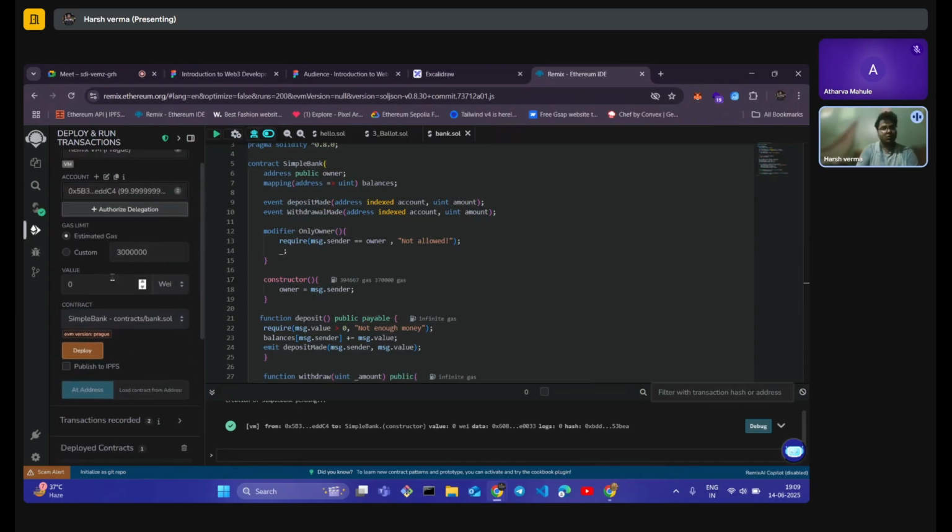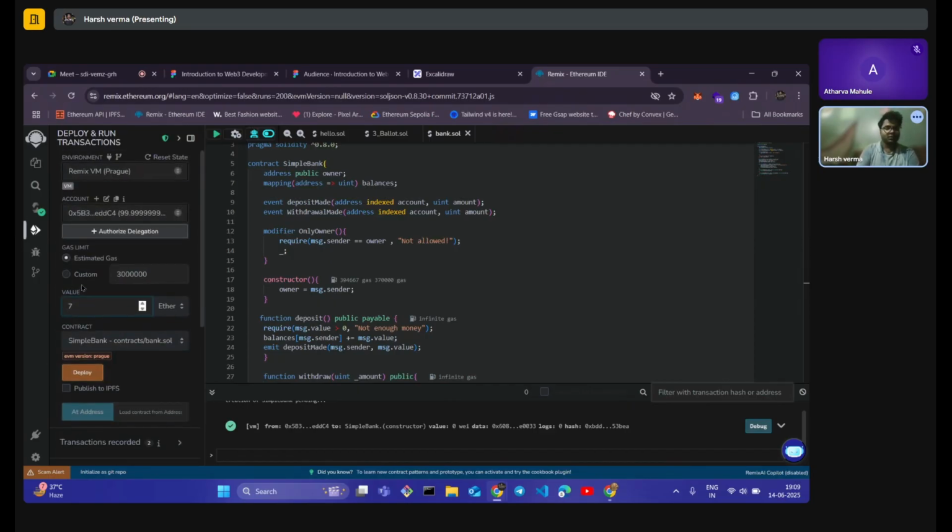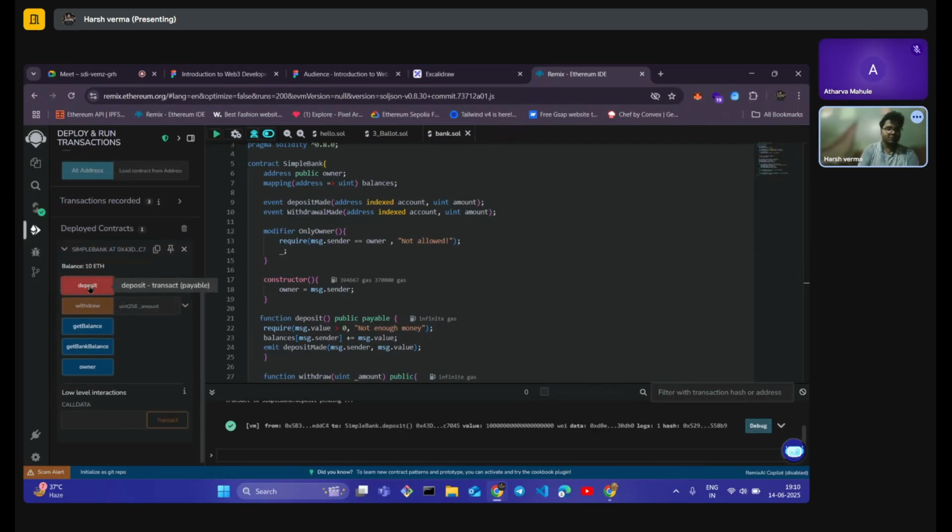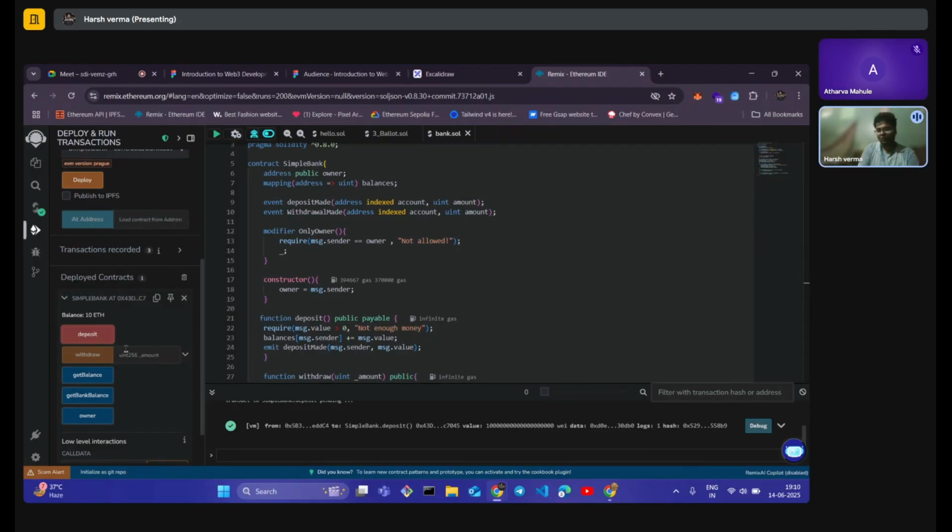Let us give some money. So go to the wei part here and change to ether, and I am going to give 10 ether to this account and deposit it. See, I have deposited 10 ether here. Now I should also be able to withdraw it, right? So I'm going to withdraw from it.